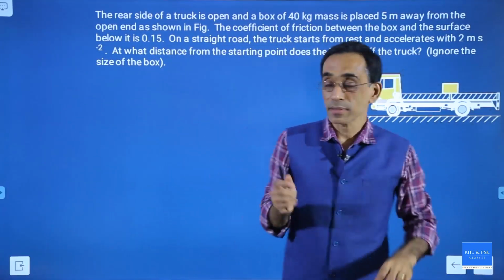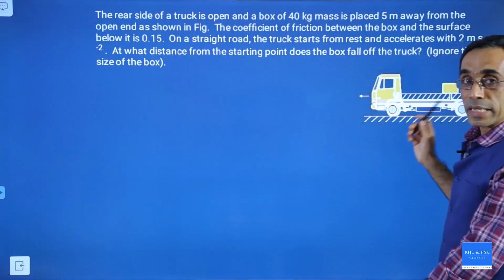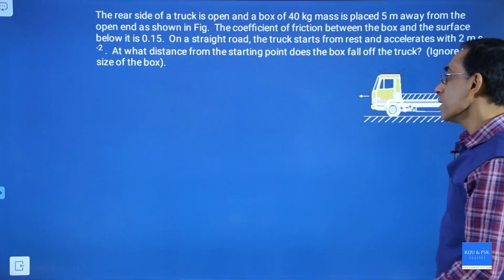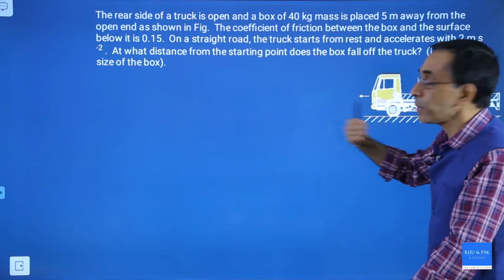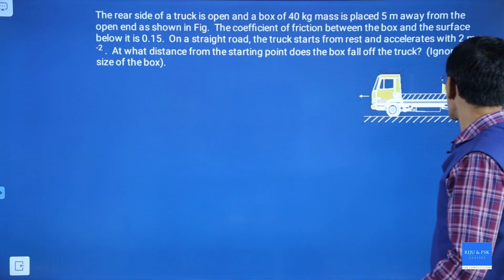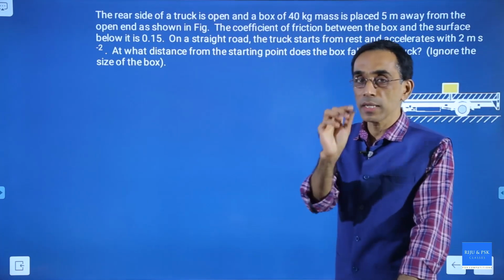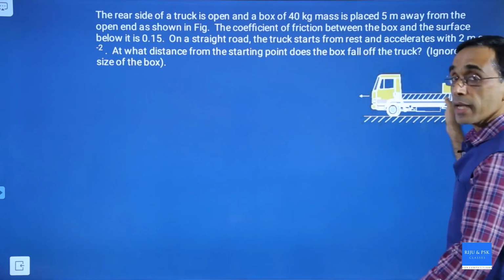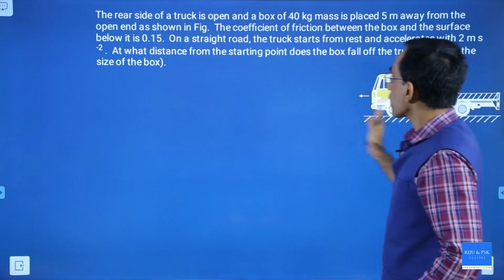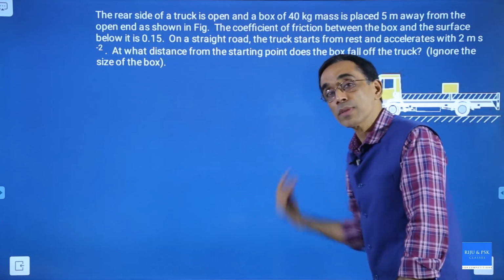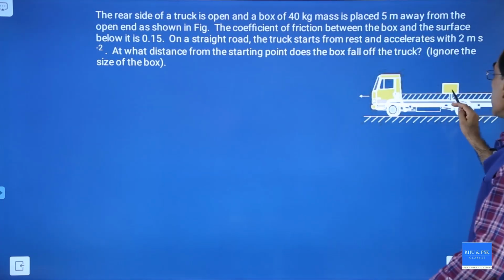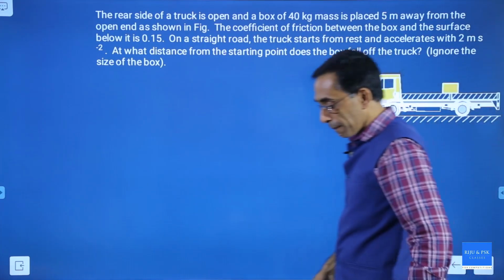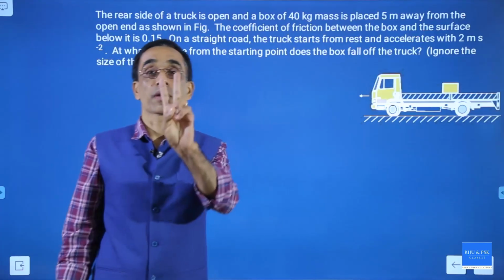Let me translate this. The truck was here, stationary, and the box is kept there. Then the driver started the truck and gave acceleration, so the speed keeps increasing and the truck goes forward. What you practically see is that as the truck moves forward, the box will start sliding backward. When the truck reaches somewhere here, the box will fall off the truck. That means the box which was here will reach the end and fall downward. Now there can be two observers.